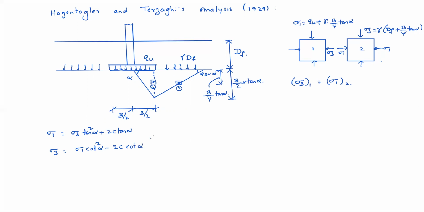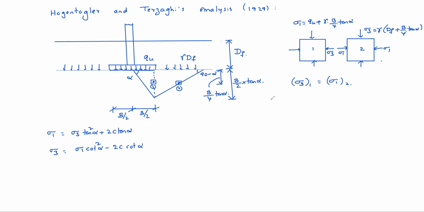Is it also okay, right? Sigma 1 is there, sigma 3 can be worked out like this. Is it okay? So now sigma 3 of first element can be worked out: sigma 1 into cot square alpha minus 2c cot alpha.